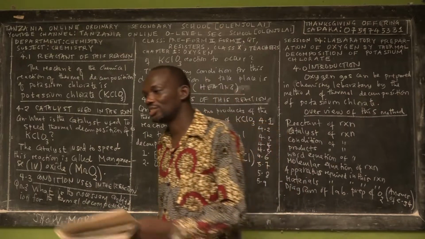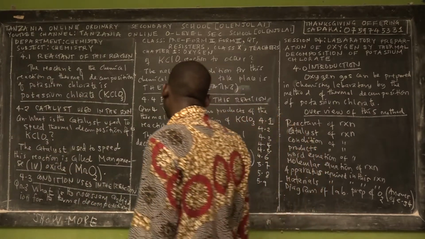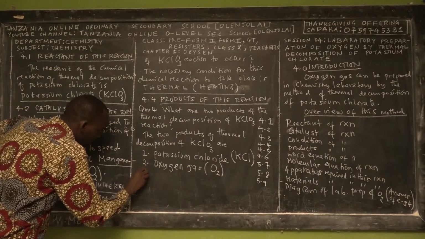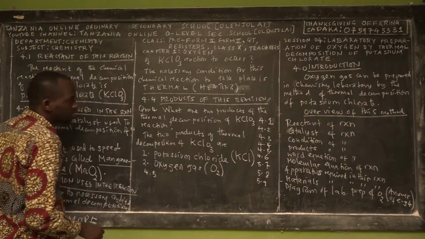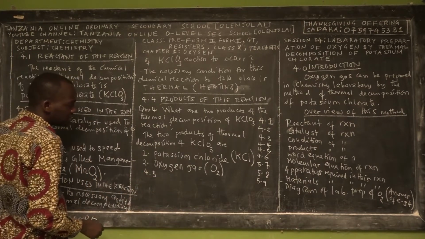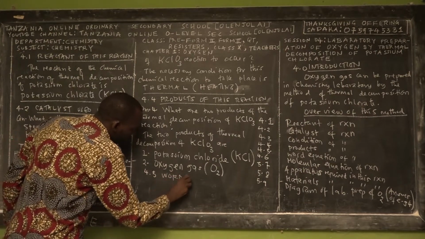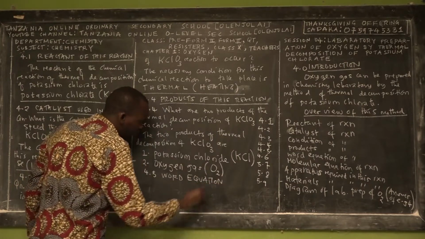That is a very interesting concept. So this is 4.5. Let's write the equation of the reaction.